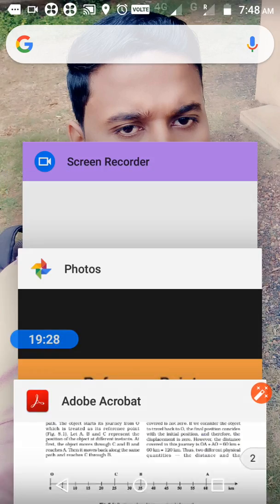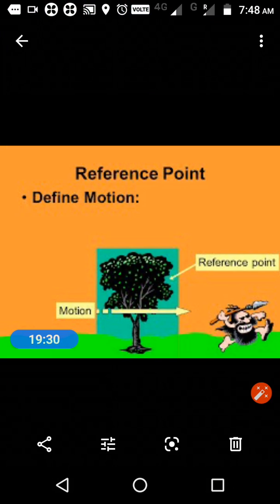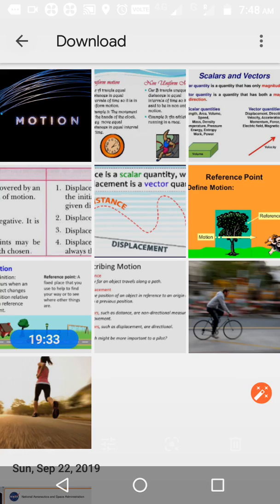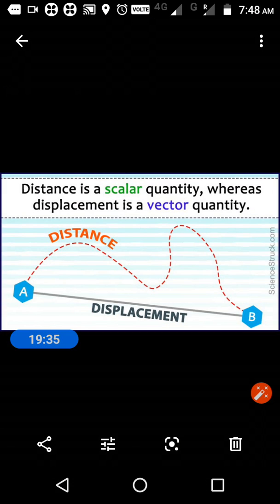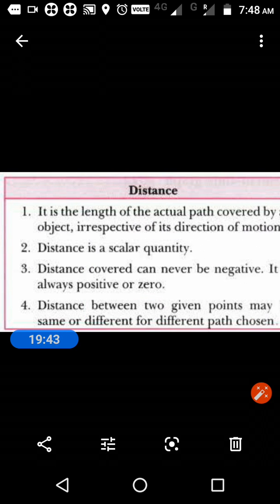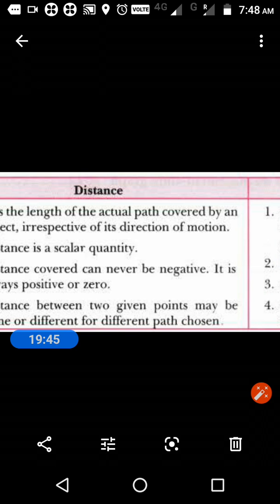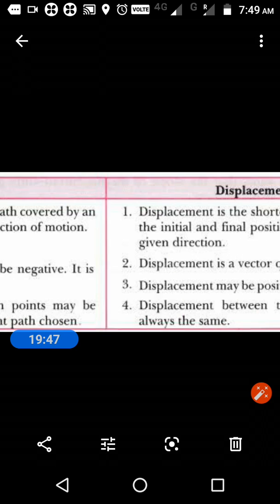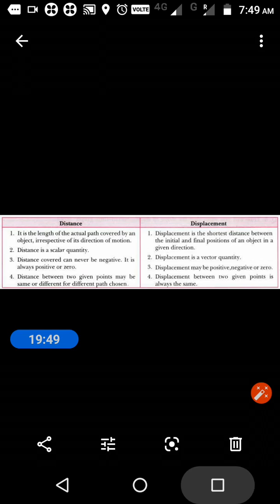The shortest distance is considered displacement and the total distance is considered distance. And we classify them: distance is a scalar quantity, displacement is a vector quantity.